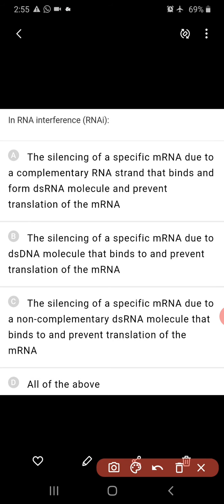Coming to RNA interference. In RNA interference, there is silencing of a specific mRNA due to a complementary RNA strand that binds and forms a double-stranded RNA molecule and prevents translation of the mRNA. This is right. The silencing of a specific mRNA due to a double-stranded DNA molecule that binds to and prevents translation of mRNA, no, this is wrong. The silencing of a specific mRNA due to a non-complementary dsRNA molecule, no. See, the first is the right answer.